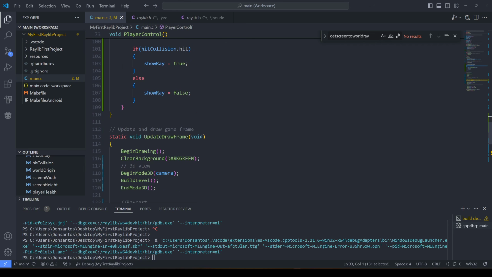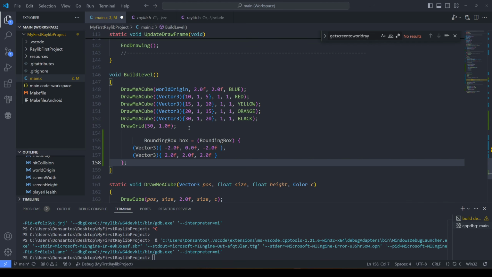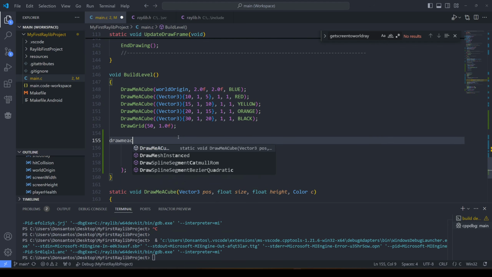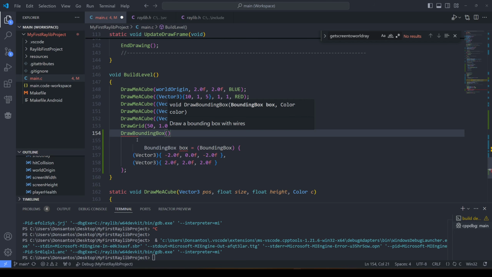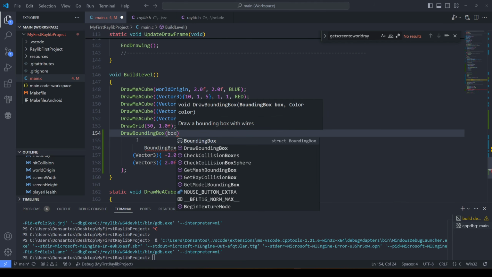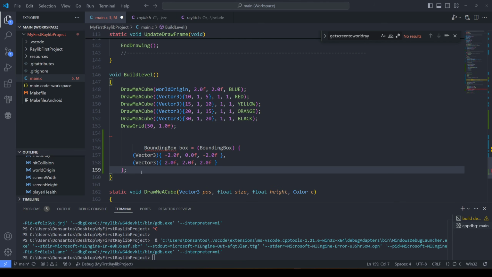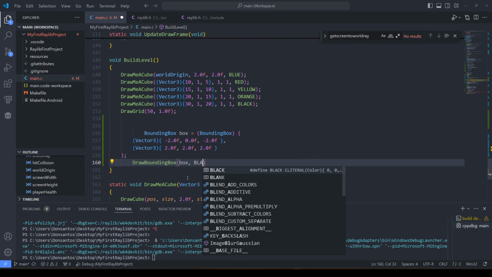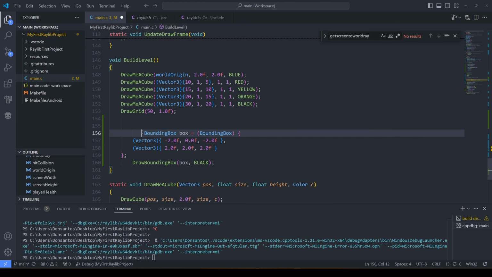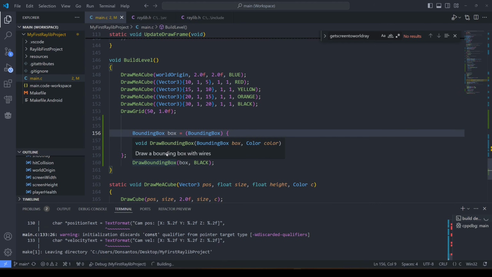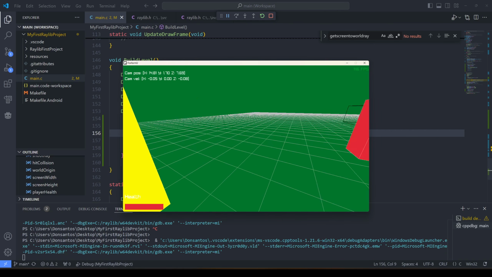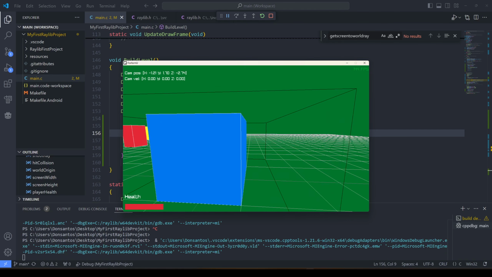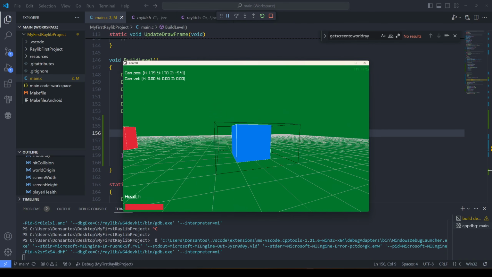Let's copy this. Let's see, draw me a cube. What? Wait, draw bounding box. Hang on. There's a draw bounding box function. Let's draw it in black. Oh yeah, I can just draw the box. Beautiful. Let's see how that looks. There it is. Yes. Like I said, it's 4.